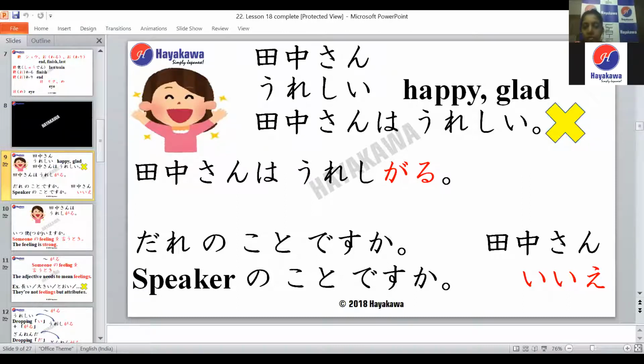Tanaka-san wa ureshigaru. So, who are we talking about over here? Tanaka-san, right? Are we talking about the speaker over here? No, sensei. Right, so we're not talking about the speaker. We are talking about Tanaka-san. Okay, any doubts so far? No, sensei.